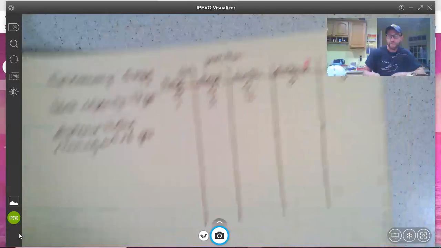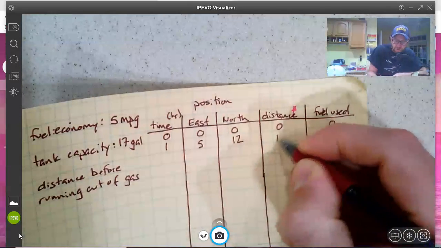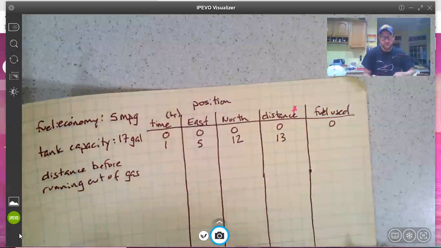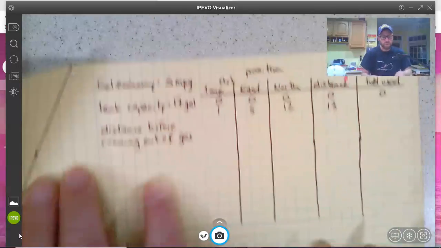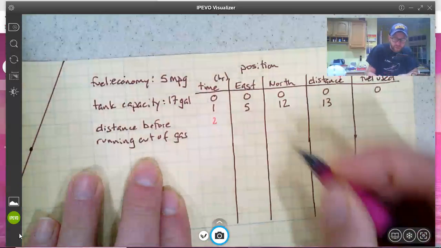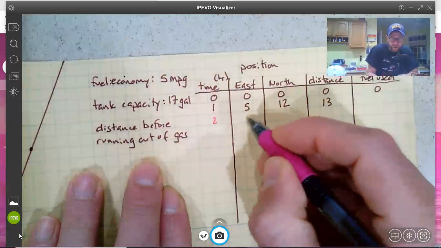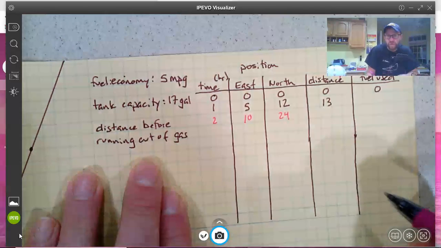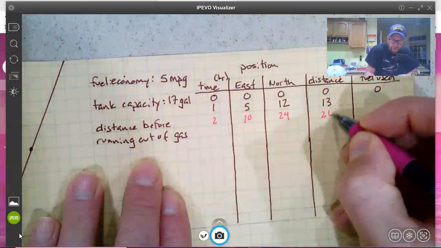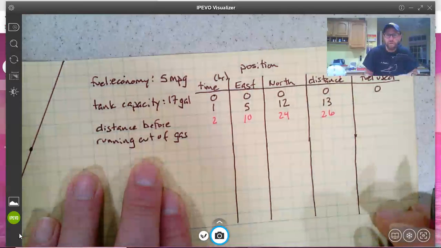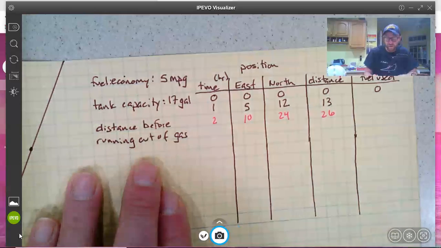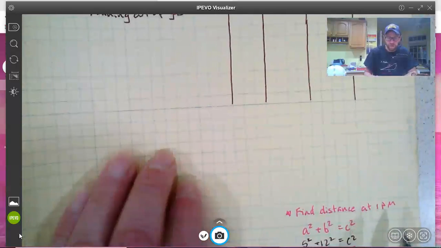So we'll go ahead and fill that in on our chart up here. 13 miles. So that's where he's at hour 1. Well, if I go to hour 2, he'll then be twice as far to the east and twice as far to the north. His total distance will also be twice as far. So there's the first question. To answer the first question, let's make a note of that down here.